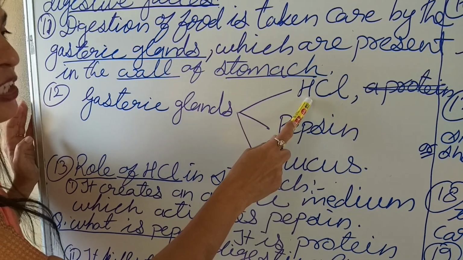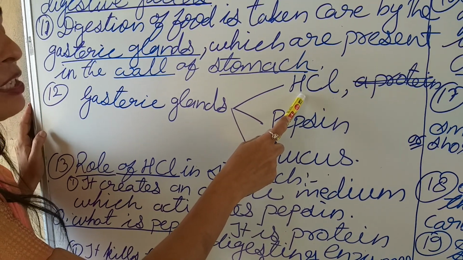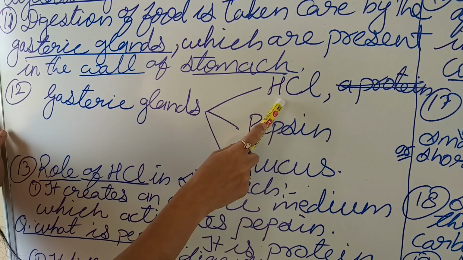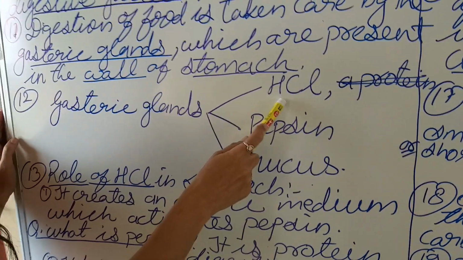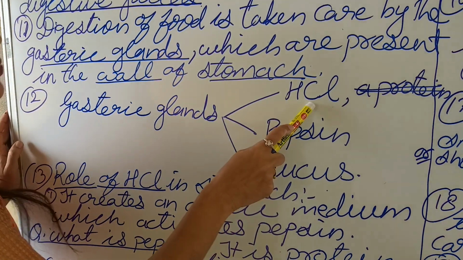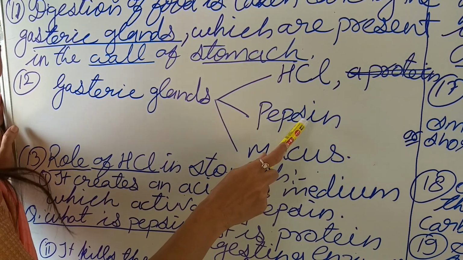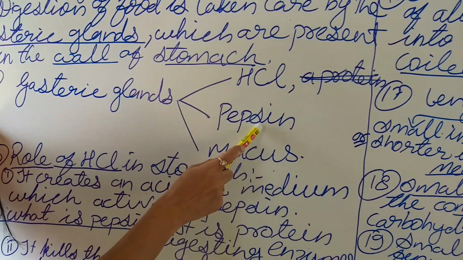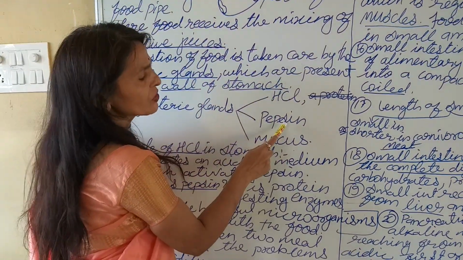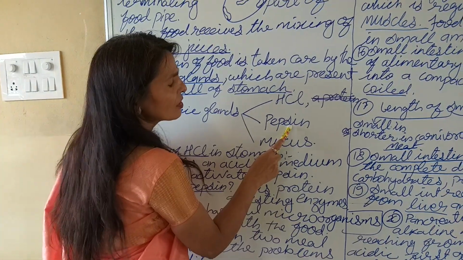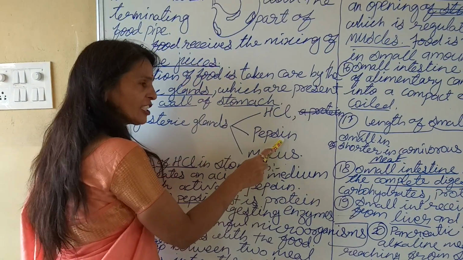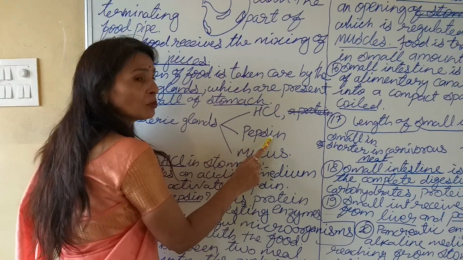The function of hydrochloric acid is to make the food free of harmful things, or to kill all the harmful microbes which enter with the food. If any harmful microbe enters with the food, it kills it. Another function of it is to activate pepsin. What is pepsin? Pepsin is a protein digestive enzyme. In simple language we will say pepsin is an enzyme which digests protein.